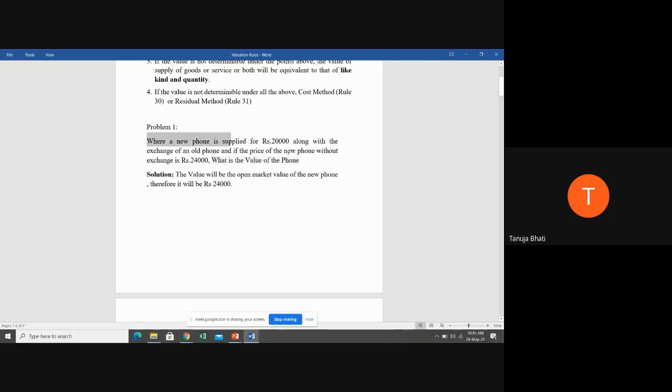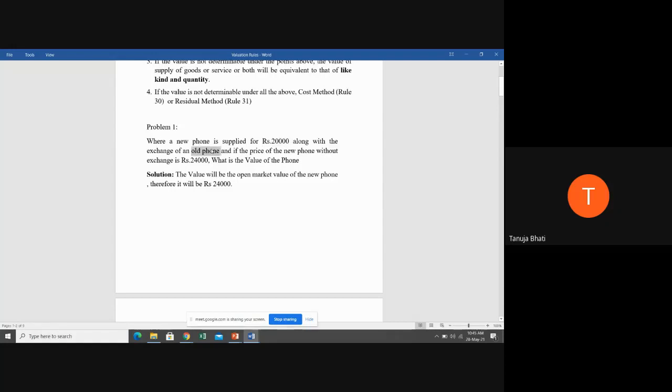Now here students, he's paying 20,000 partly in cash and in exchange of the old phone, that is partly in kind, because the old phone is not money, he's giving the amount in kind. So this is an example where the consideration is given partly in cash and partly in kind. Kind means which is not in cash. As per rule number 27, if the consideration is partly in cash and partly in kind, we have to follow 4 steps.